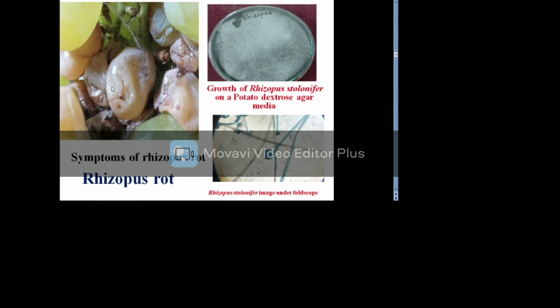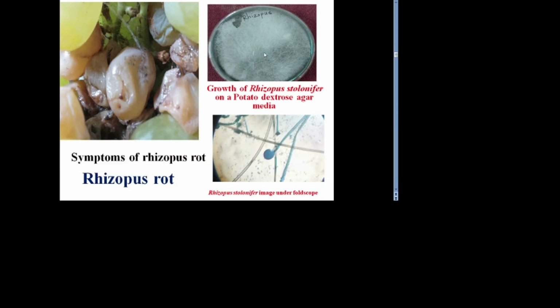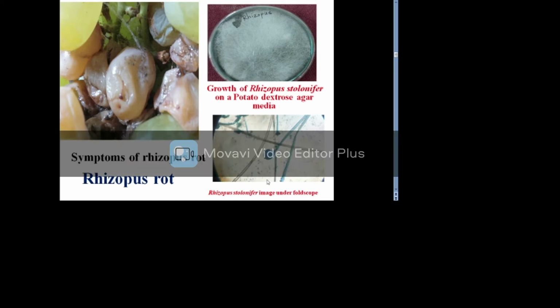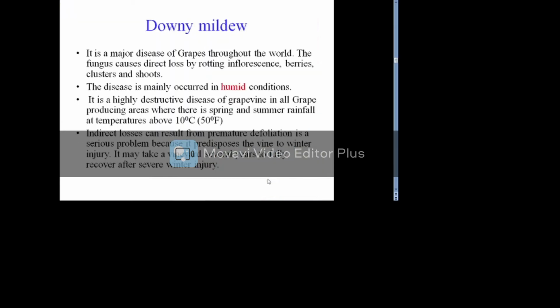The first image shows the symptoms on the berries of grapes. The second image shows the growth of Rhizopus stolonifer on potato dextrose agar media. The third image shows the Rhizopus stolonifer structure under the Foldscope.